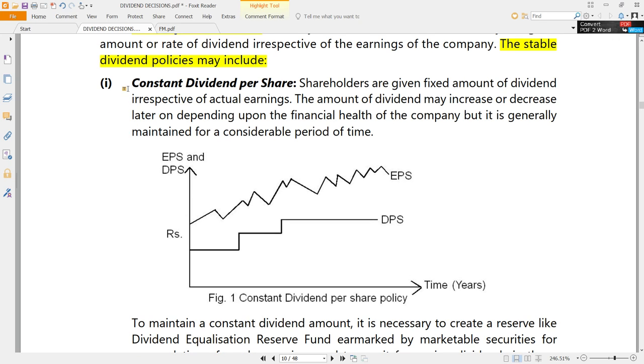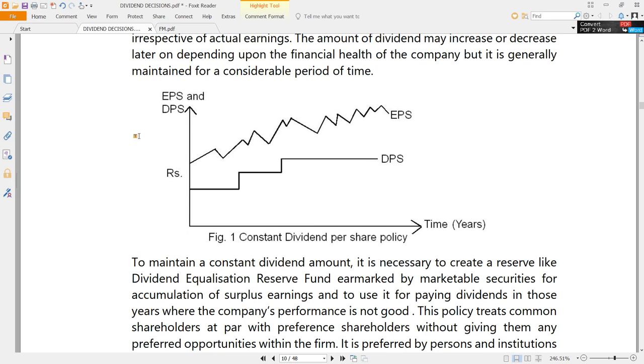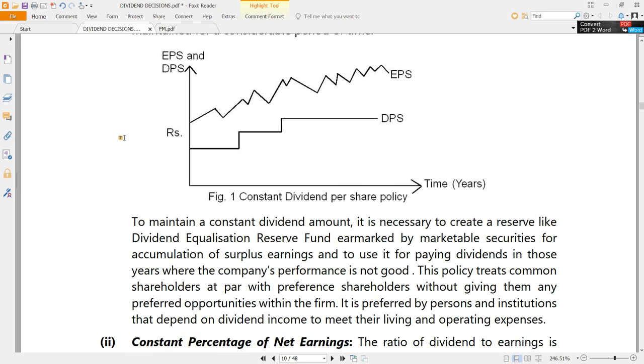Can be a question. First possibility is that they maintain a constant dividend per share. Irrespective of the earnings, dividend per share is constant. The earnings will not be definitely constant. Earnings depend upon the performance of the company. So look at this here. This is EPS for a company for a period of time, and this is time, years, and earnings are changing. Earnings are definitely changing. They will change. But how is dividend per share?